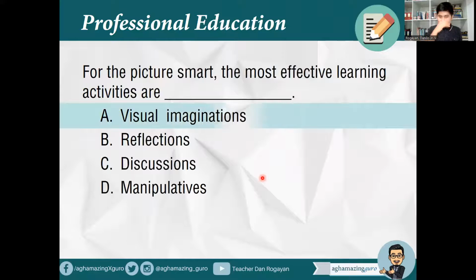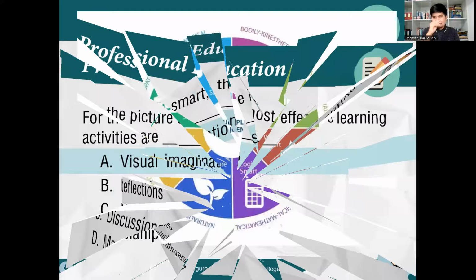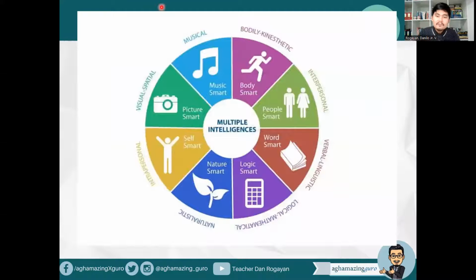When we say picture smart, that is visual imaginations, more visuals and imageries. Reflections are more of interpersonal or existential, usually for existentialism, the choice, or the personal responsibility. Discussions are more of auditory, if you want to hear, for example, discussions. Manipulative is more of tactile, tactile intelligence.